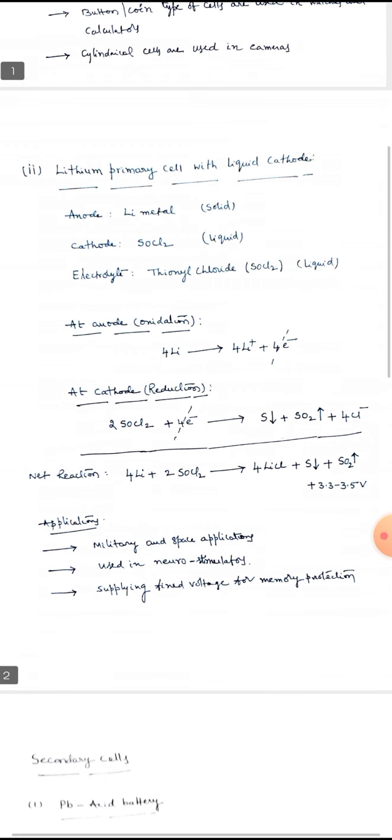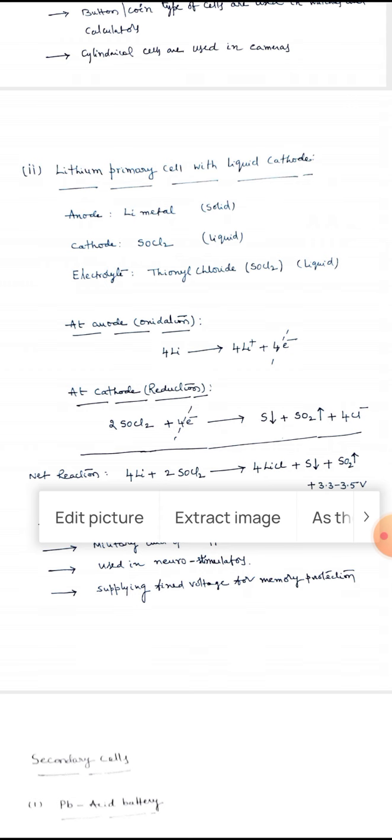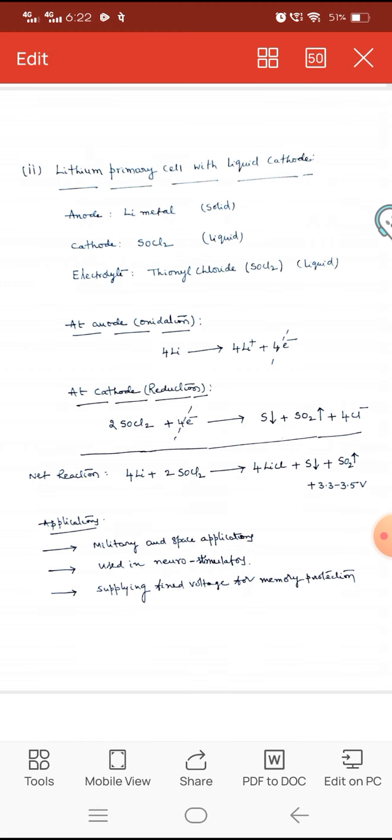At the anode, 4Li gives rise to 4Li plus plus 4 electrons. At the cathode, 2 SOCl2 plus 4 electrons gives rise to S plus SO2 plus 4 Cl minus. The net reaction is 4 lithium plus 2 SOCl2 gives rise to 4 LiCl plus sulfur plus SO2 plus 3.3 to 3.5 volts. The applications are military and space applications, and supplying fixed voltage for memory protection.